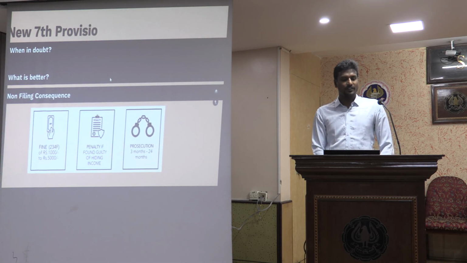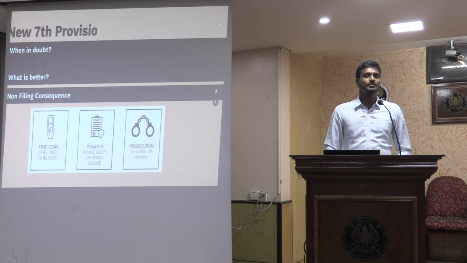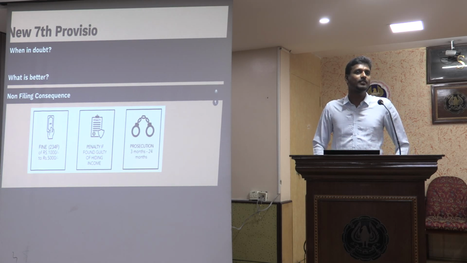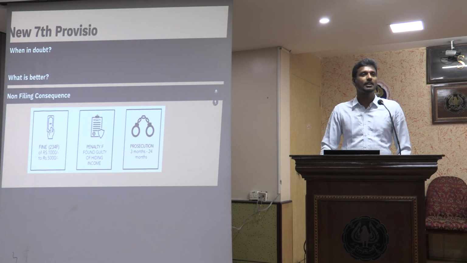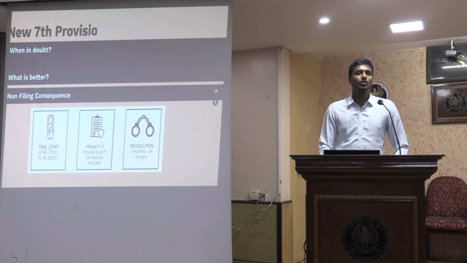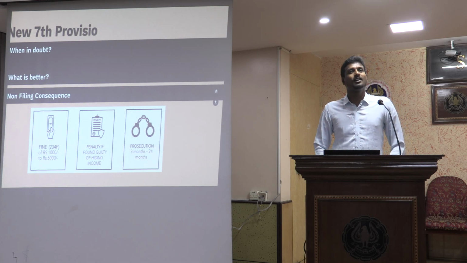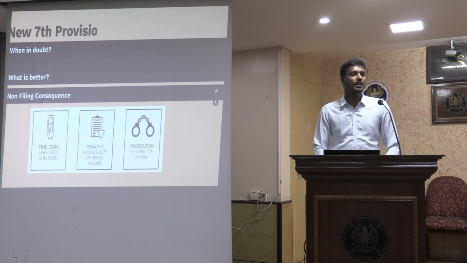So this new 7th proviso, the credits in bank account, all of this. So what is better? We have doubts about what credits have to be considered, whether net, whether only income credits, whether only loan credits, or what credits. What has to be done when in doubt? We are in doubt, or all of us are in doubt, right? What credits have to be considered, whether a return needs to be filed or not.